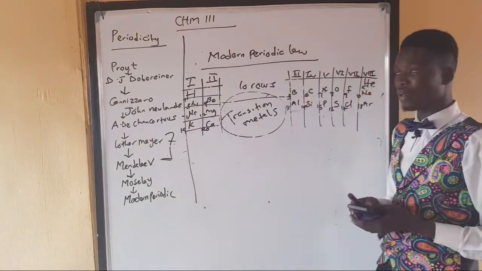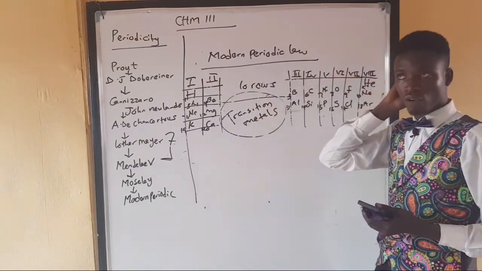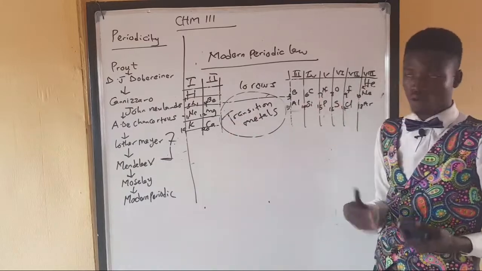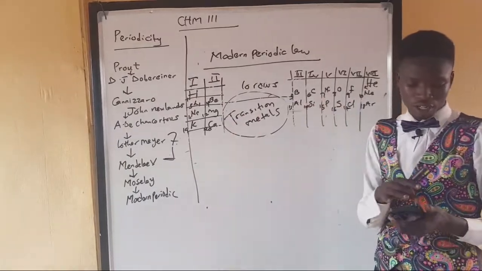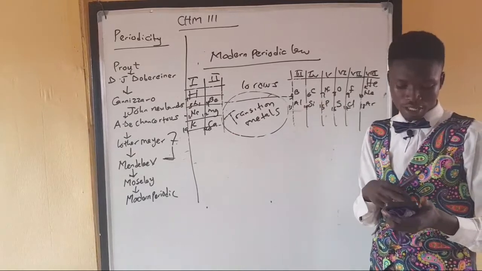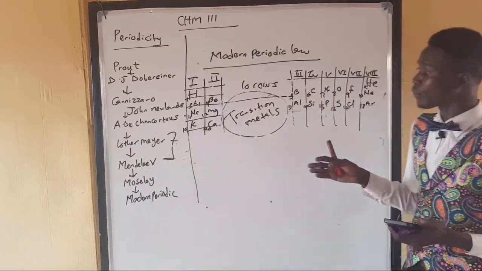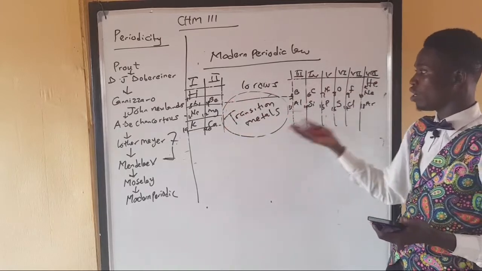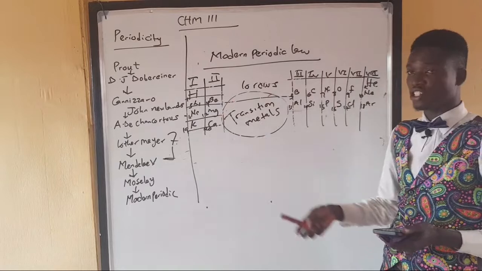So we can stop here because I'm only concerned with the first 20 elements, which we are so familiar with. I hope we are following. Please, if you are following, you can show some signal that you are still with us. So this is the first 20 elements as shown in the periodic table when we did not include transition metals.